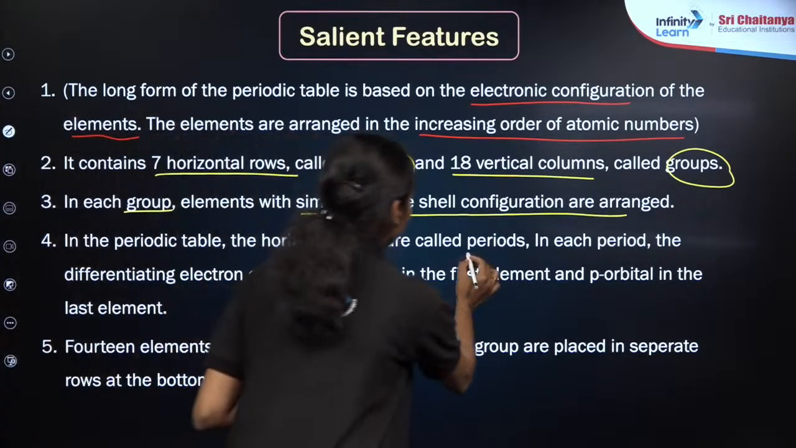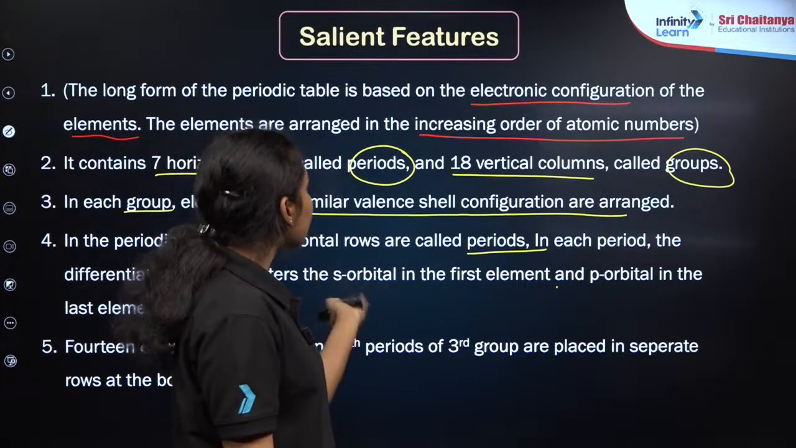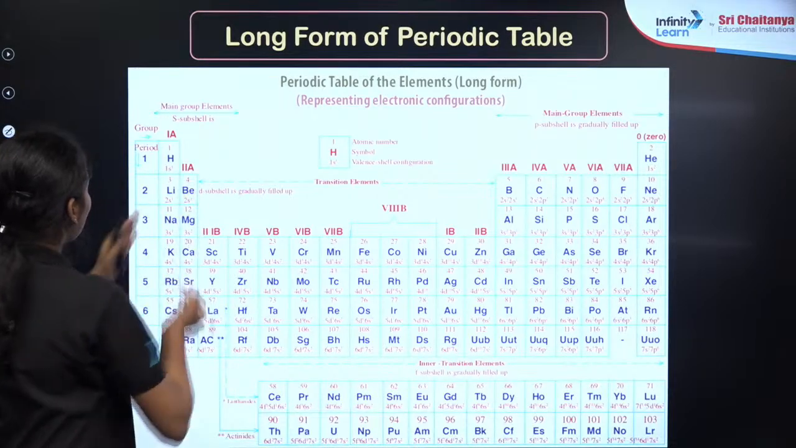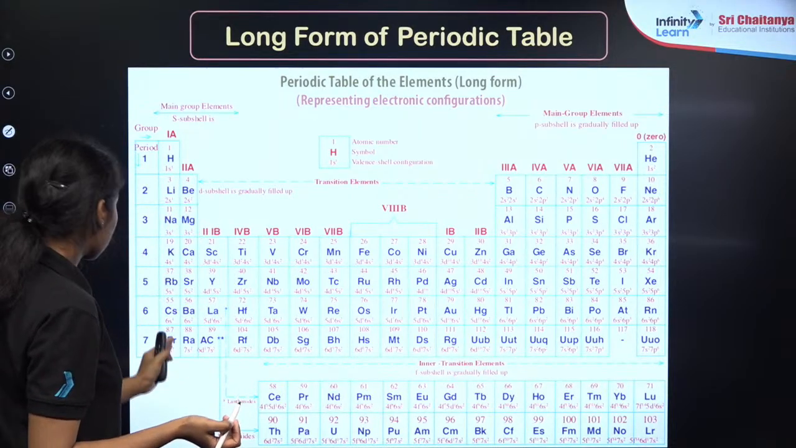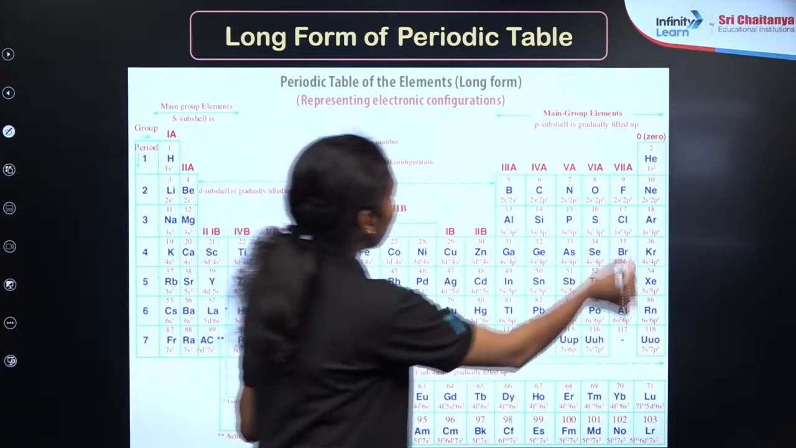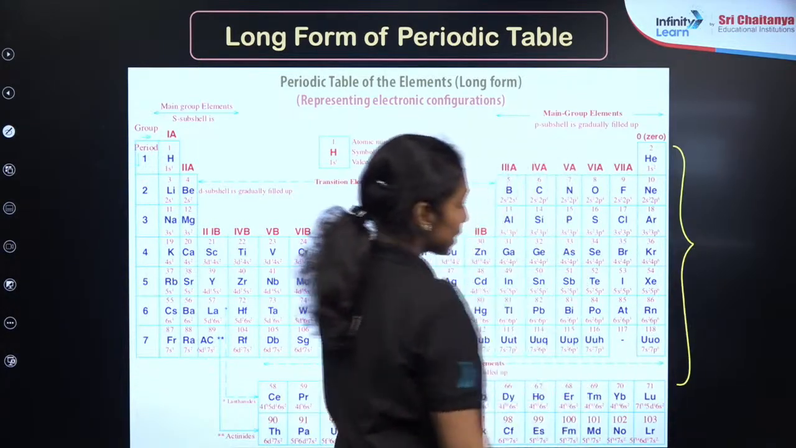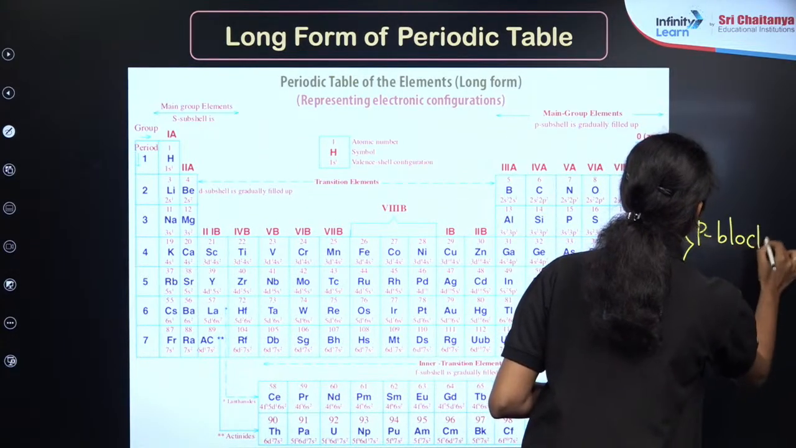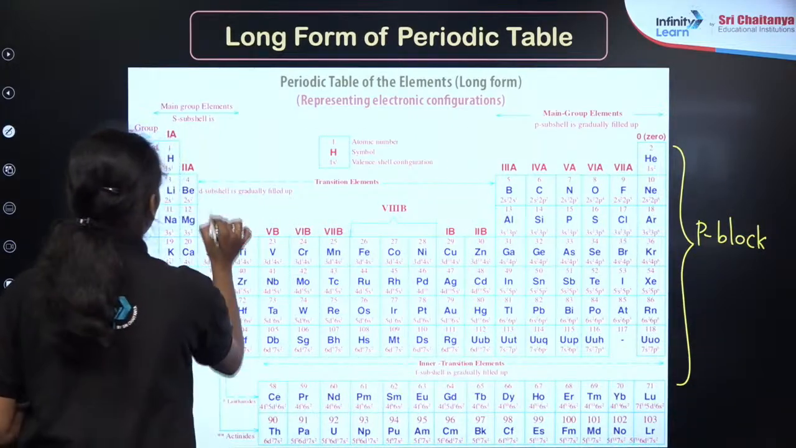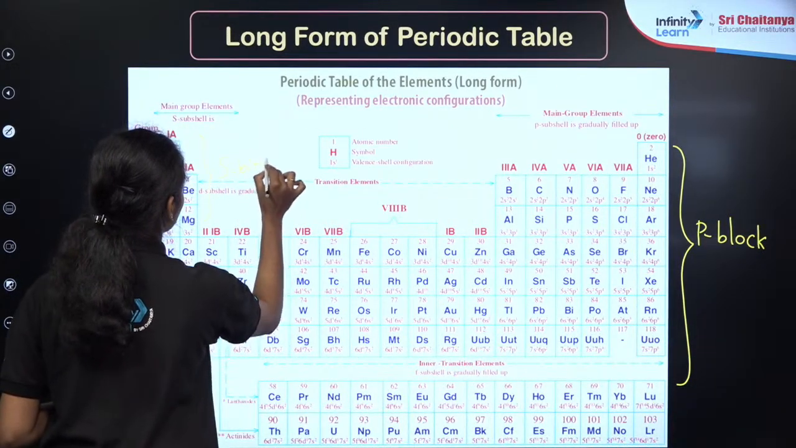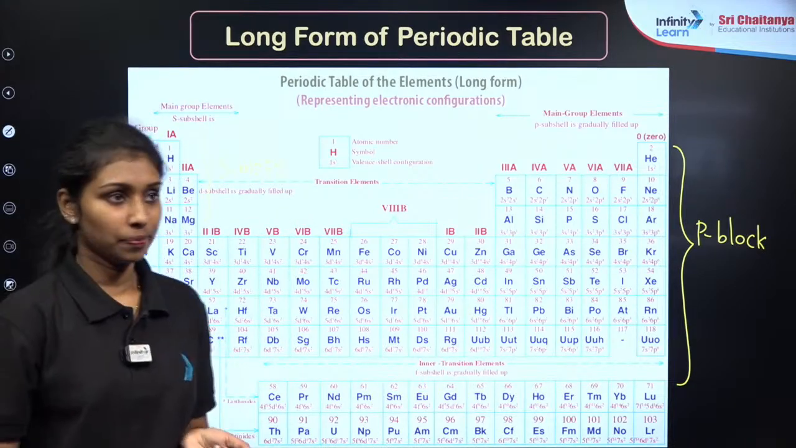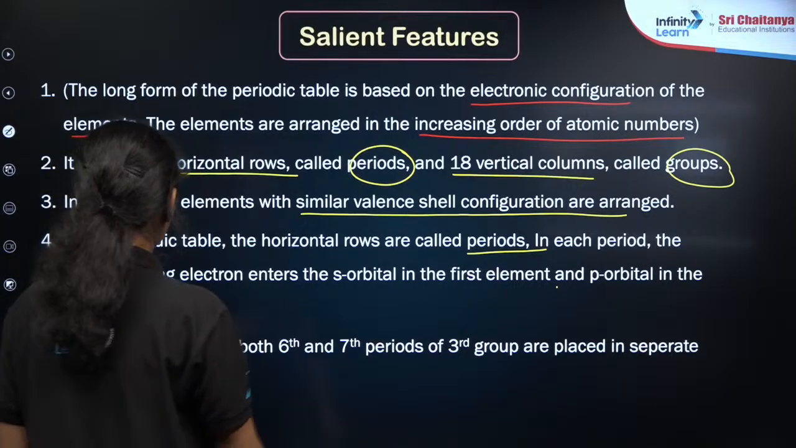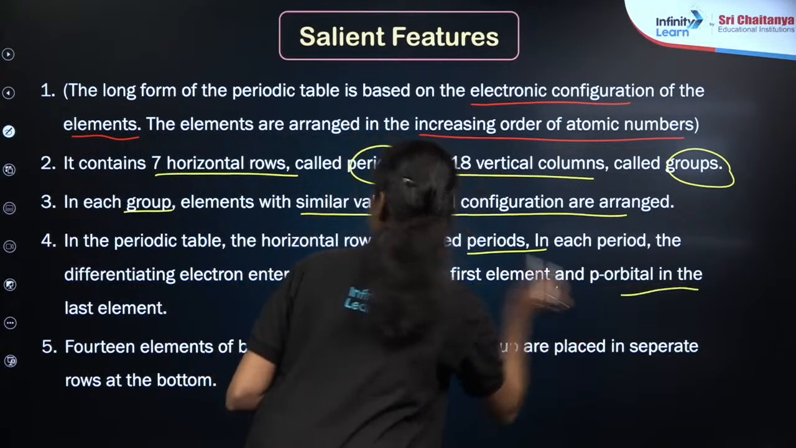Similarly, in the case of periods also, the differentiating electron enters the s orbital in the first element. As you can see here, right? On the left side of the table, all the last electrons are entering the s orbital. Similarly, on the right-hand side, all the last electrons are entering the p orbital, right? So these are called the p block elements, and these 2 groups of elements are known as the s block elements. S orbital in the first element and p orbital in the last element.